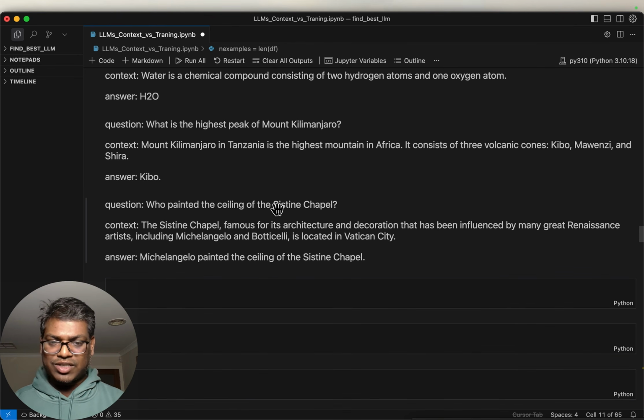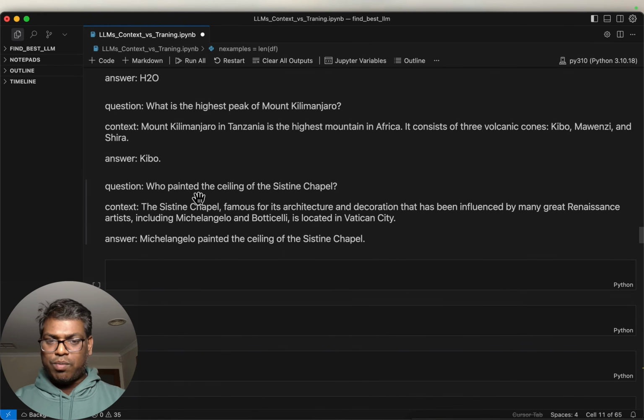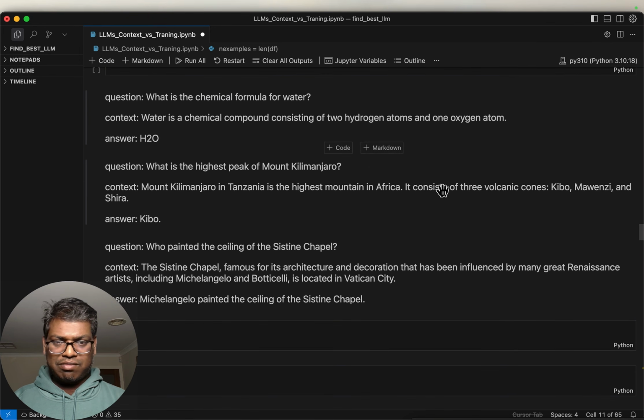There are a couple of tricky questions as well. For example, here: who painted the ceiling of the Sistine Chapel? I don't know what that is, but the correct answer is Michelangelo. But again, the provided context only says it is influenced by that person. It doesn't explicitly state he has painted that one.